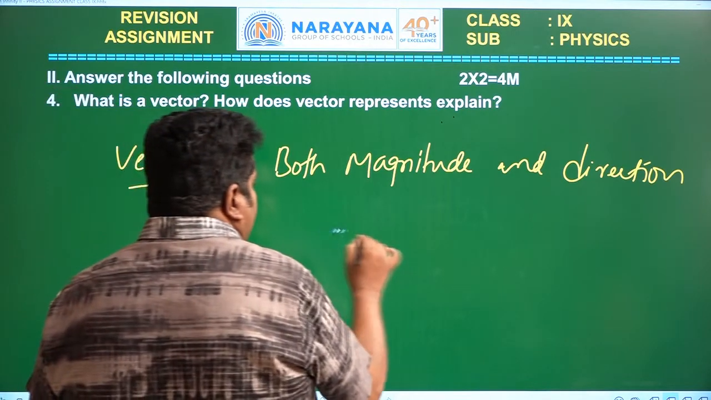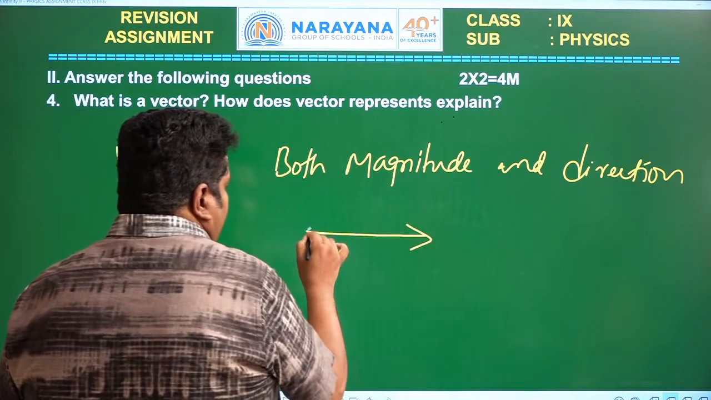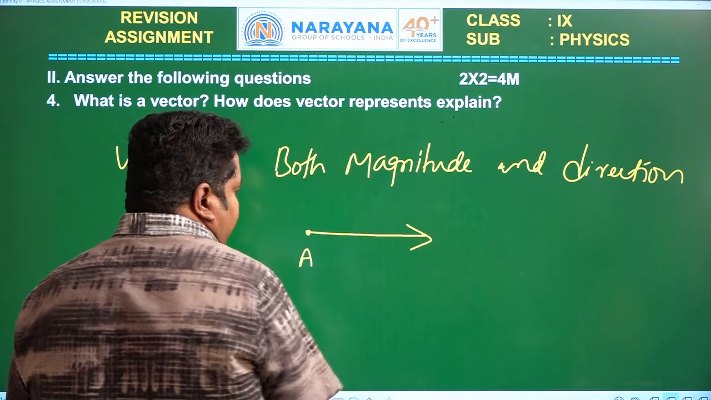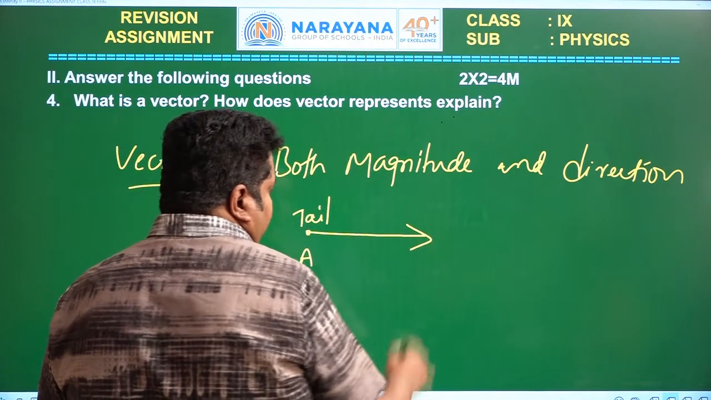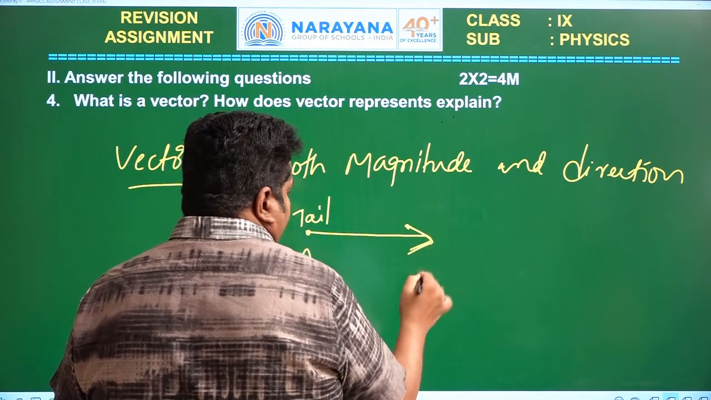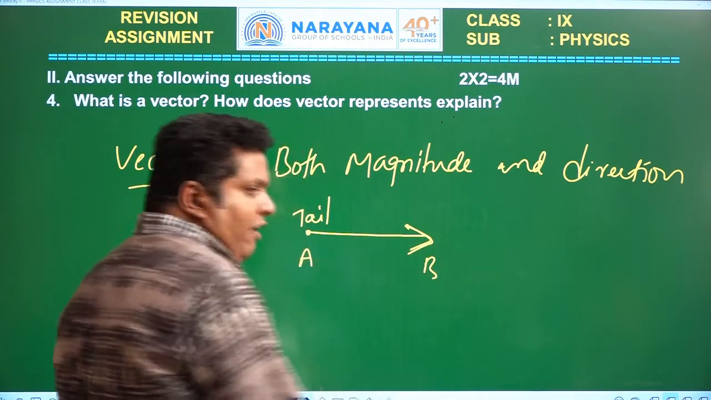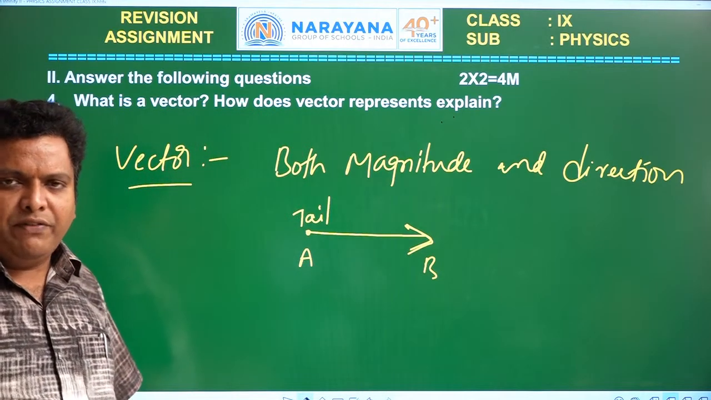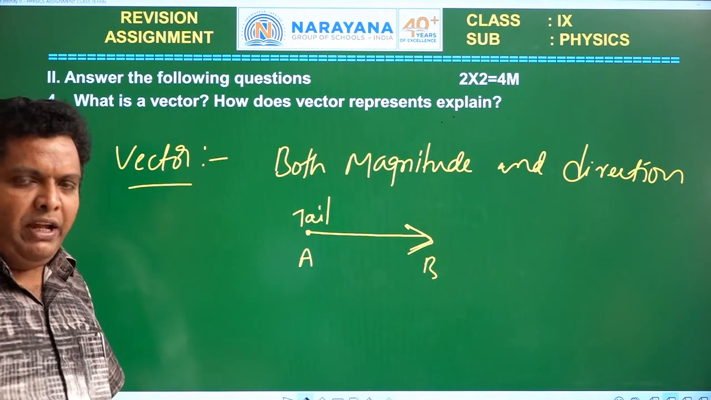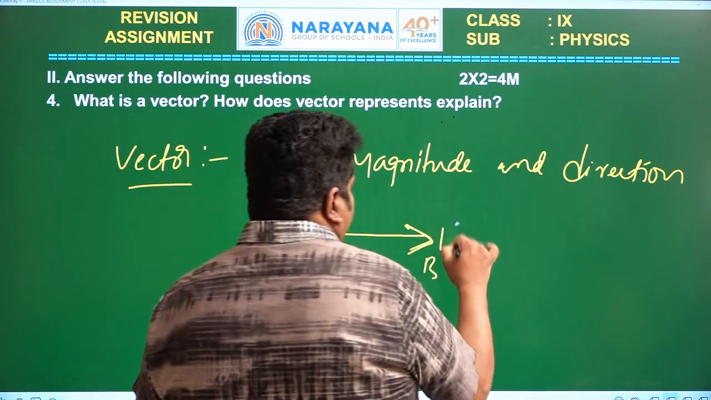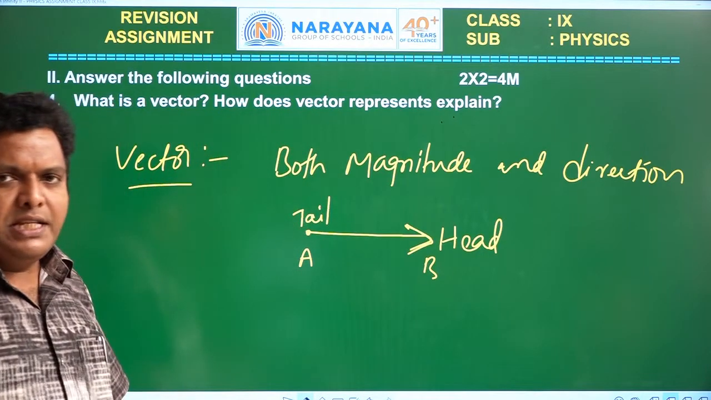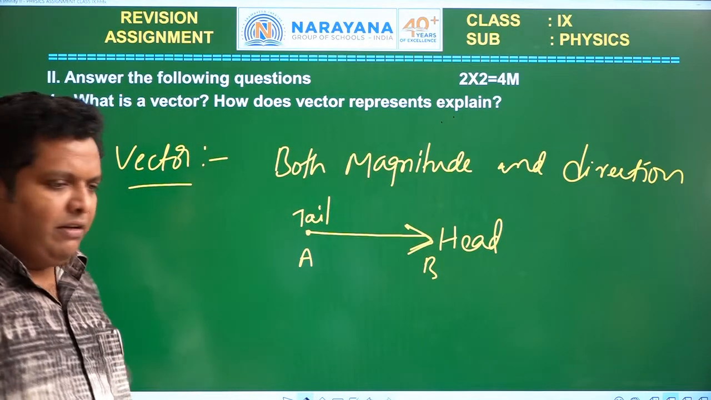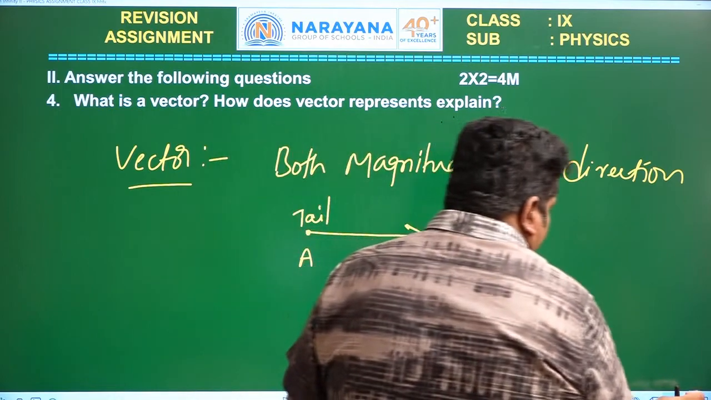A vector is represented by an arrow. Here the starting point A is called the initial point or tail of the vector, and the terminus point, the final point B, is called the head of the vector. This is the representation of a vector. Now let us see the next question.